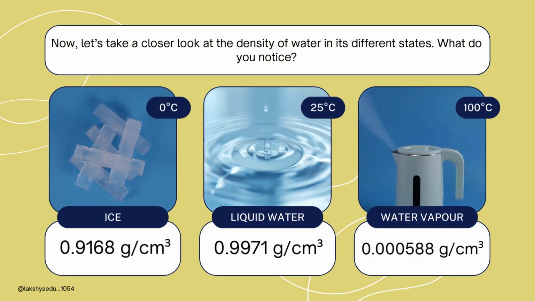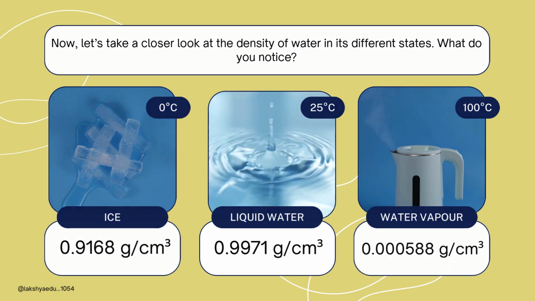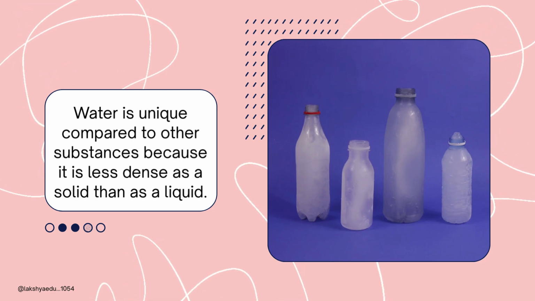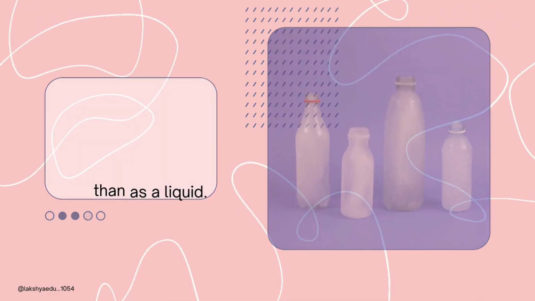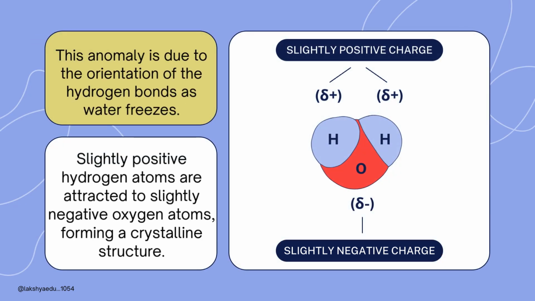Now, let's take a closer look at the density of water in its different states. What do you notice? Ice, 0.9168 grams; liquid water, 0.9971 grams; water vapor, 0.000588 grams. Water is unique compared to other substances because it is less dense as a solid than as a liquid. This anomaly is due to the orientation of the hydrogen bonds as water freezes.